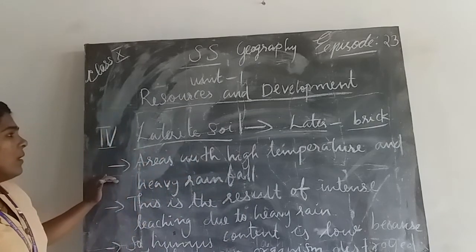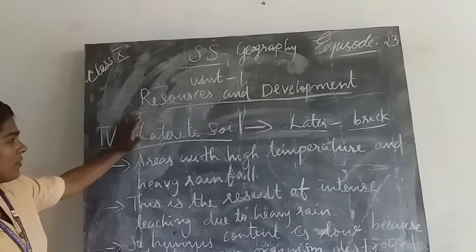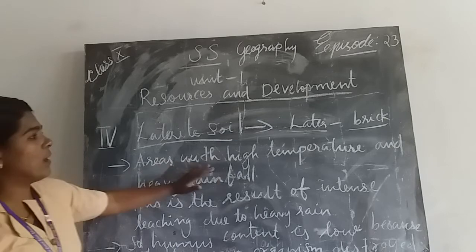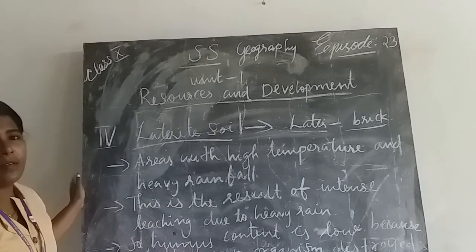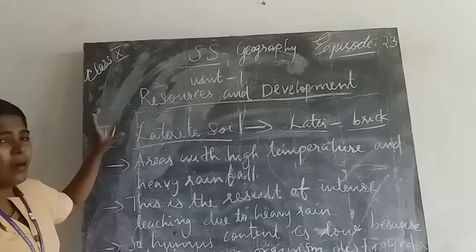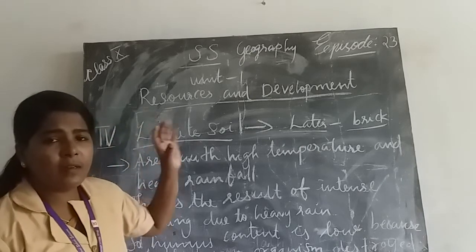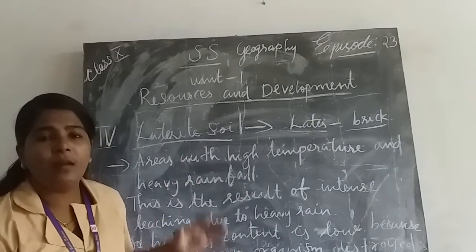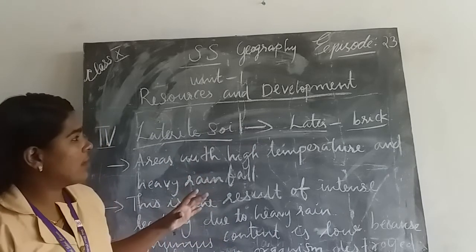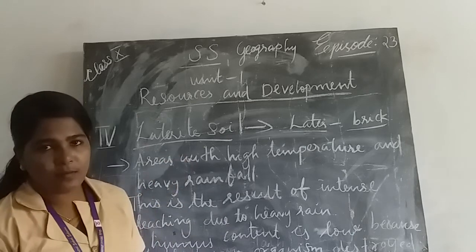We can see laterite soils in areas with high temperature and heavy rainfall, an extreme climate. It is formed in extreme climate like high temperature and heavy rainfall. In these areas we can see laterite soil.